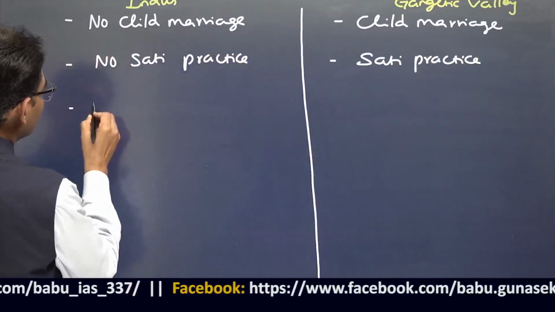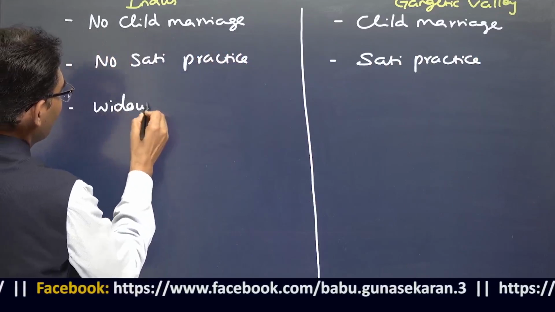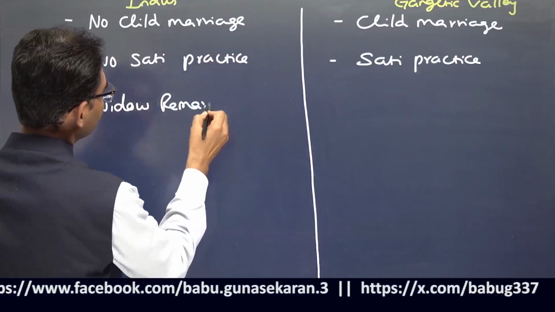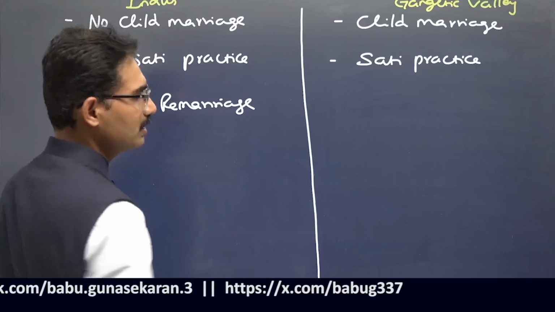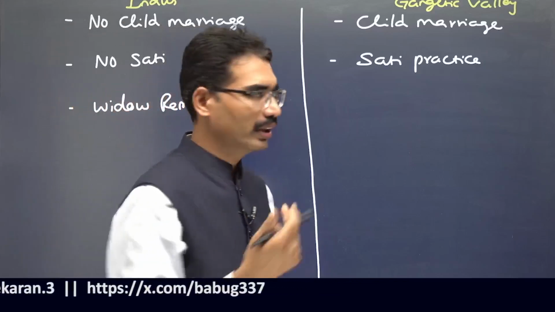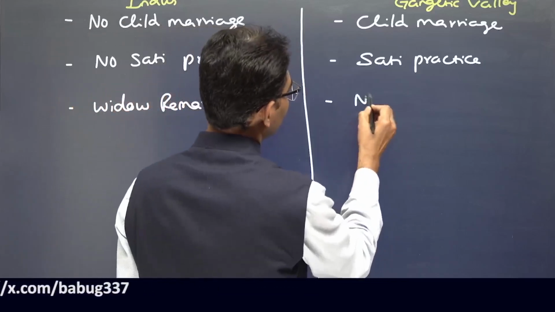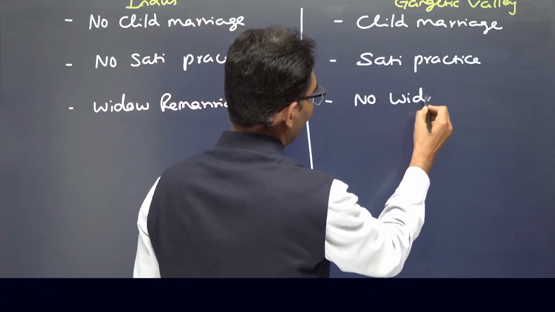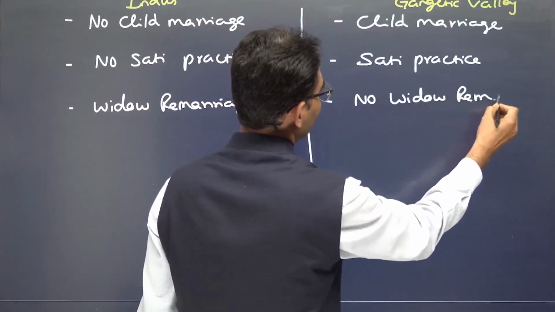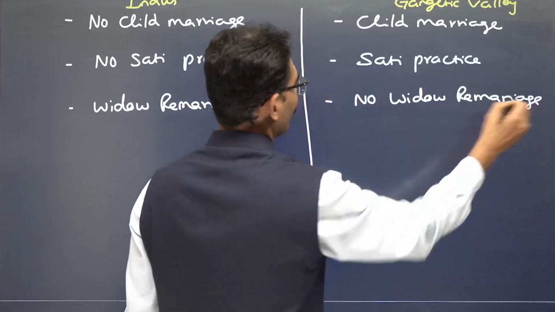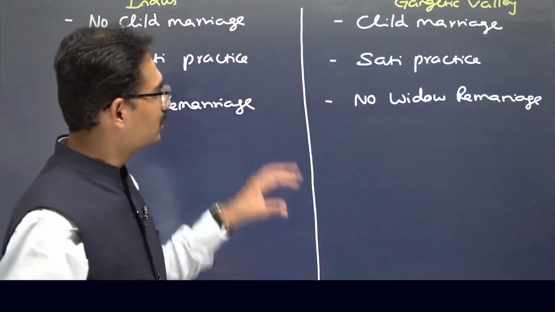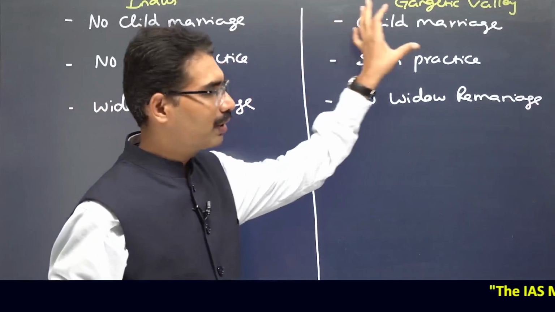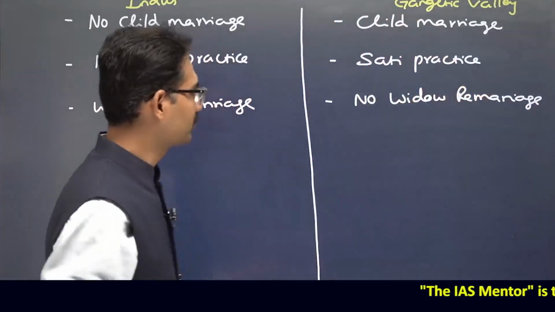Next one. Widow remarriage was also encouraged; instances of widow remarriage are there. Here, no widow remarriage, not encouraged. Now women are becoming property. Here liberal values are there, and here restrictions are coming.